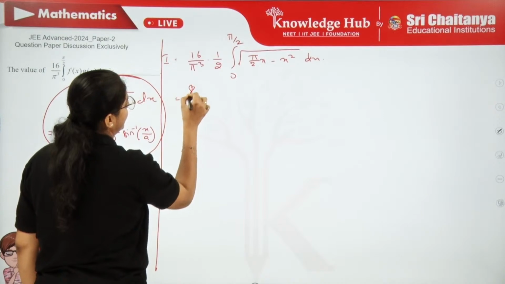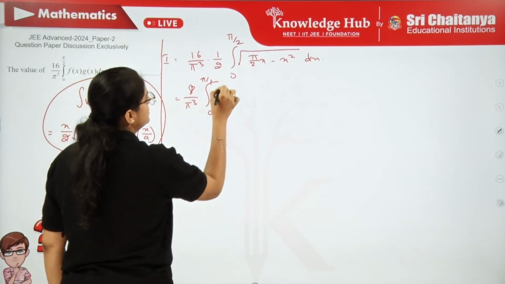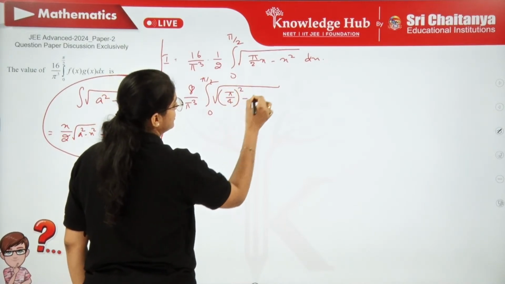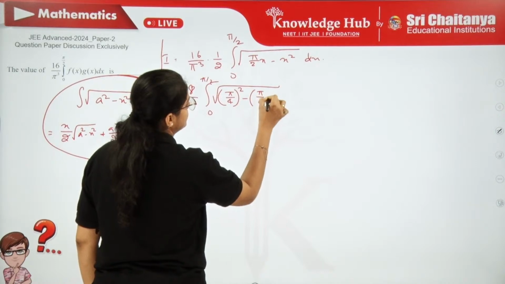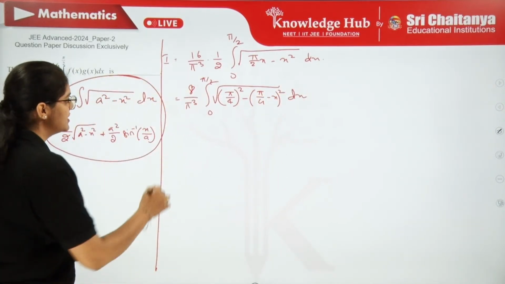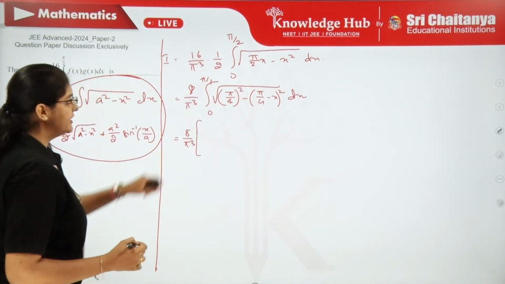This is going to be 8 by pi cube, 0 to pi by 2. If you solve it, you can complete the square by using pi by 4 whole square minus x whole square dx. We get this. You can start writing 8 by pi cube; we can apply the limits later.